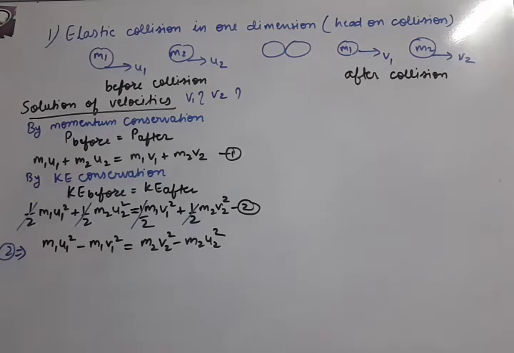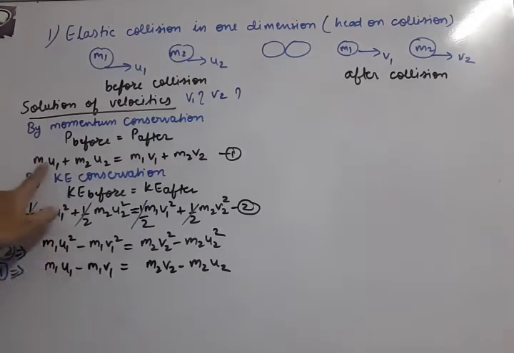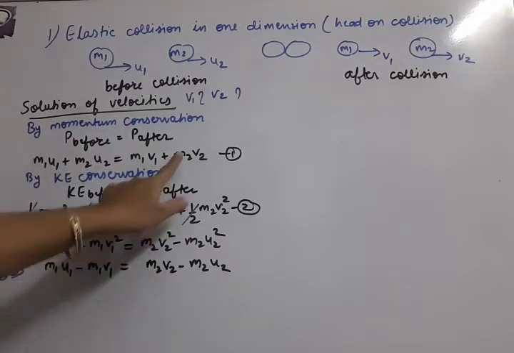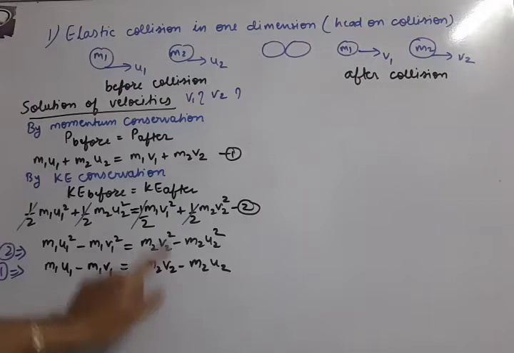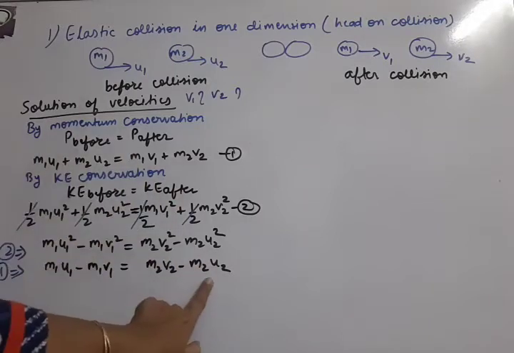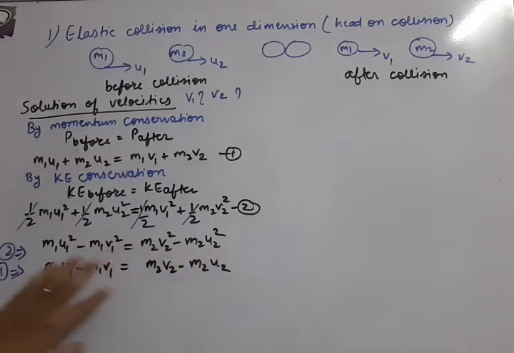So you can see all suffix 1 terms should remain on one side. So m1 u1 will remain here from equation 1. m1 v1 is shifted here, so it became negative. m2 v2 will remain here only and m2 u2 is shifted here, so it became negative. Now why did we do it? Why did we shift all suffix 1 terms to one side? So that we can divide the two equations.